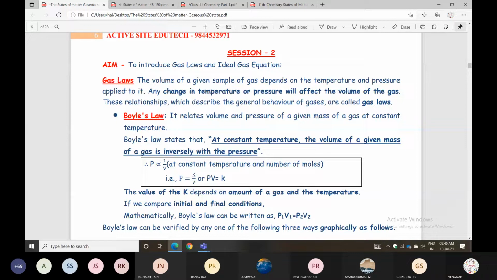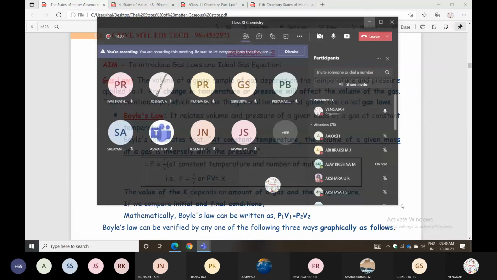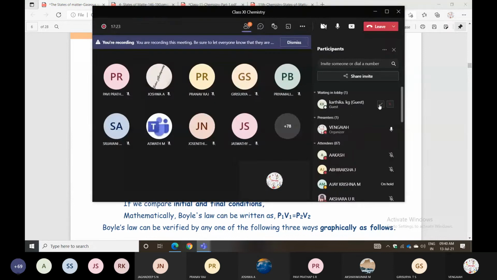First chapter, law of chemical combinations. Based on the mass, they classified into 4 types. Based on volume, they classified into 2 types. Based on mass condition, we discussed definite proportion, multiple proportion, reciprocal proportion, constant proportion. Under volume condition, Gay-Lussac's law will be there and Avogadro's law is also there.